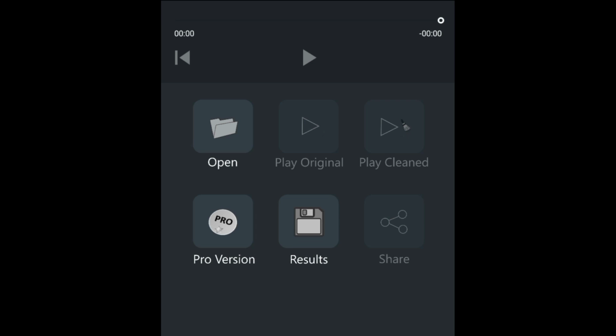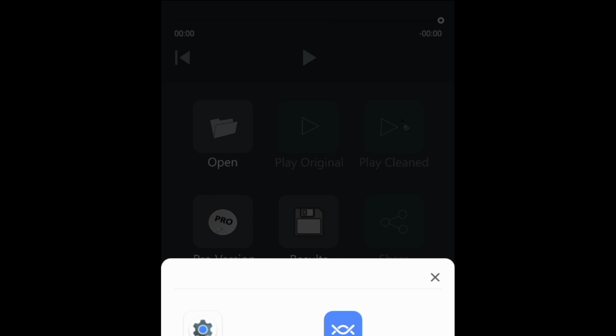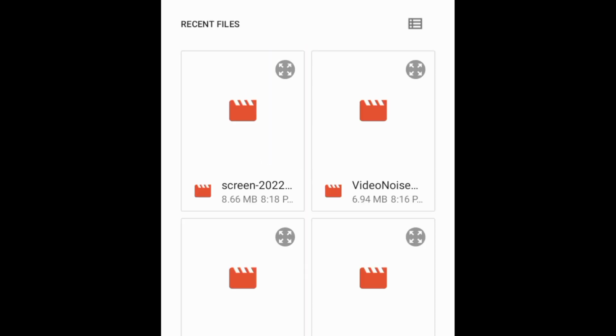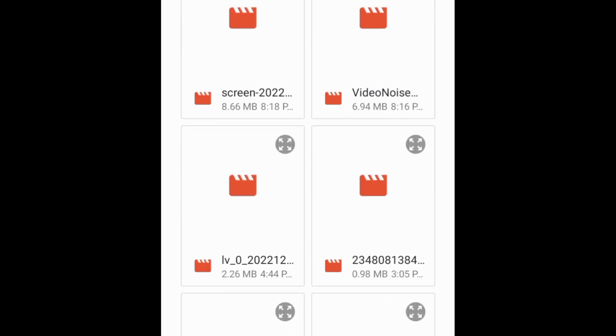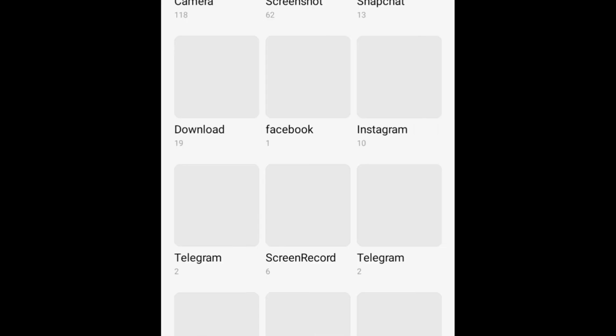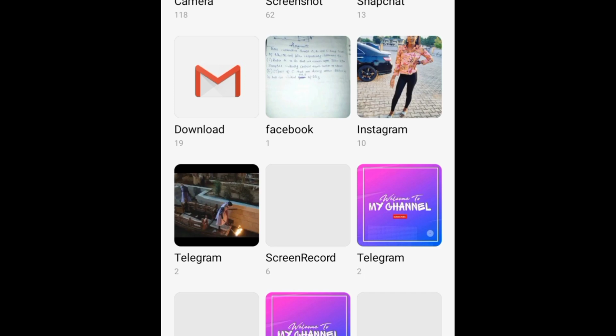I'll just open it. Once you open the app, this is what the interface looks like. So the next thing to do now is to import the video you want to edit. You tap on open, tap on files, select the video you want to remove background noise from, and you go to your gallery and select the video. I'll be picking this.